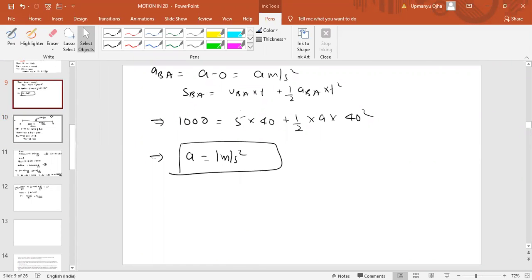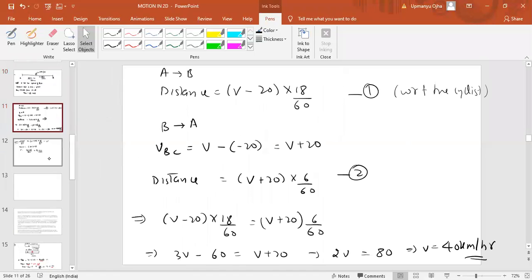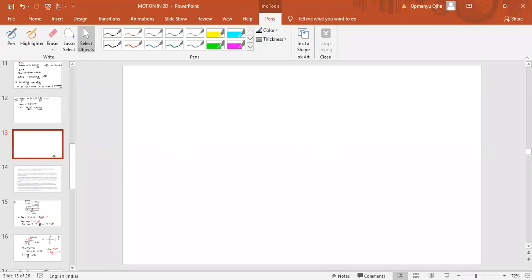So question number 12 is a very good problem. A ball is dropped from a height of 90 meters and hits the floor. At each collision with the floor, the ball loses 1/10 of its speed. Plot the speed versus time graph. Here you have to draw the speed versus time graph.